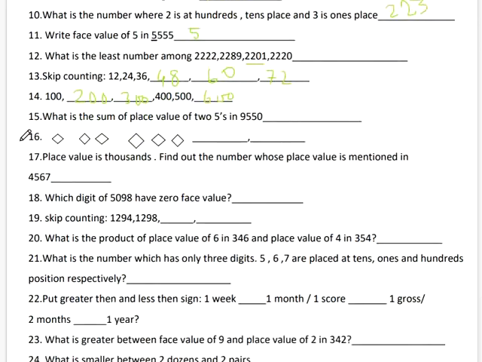Okay. What is the sum of the place value of the twos in this? Here the place value of this one will be 500 and next the place value of this 5 will be 50. So if I add these two, what we get is 550. That will be the answer.